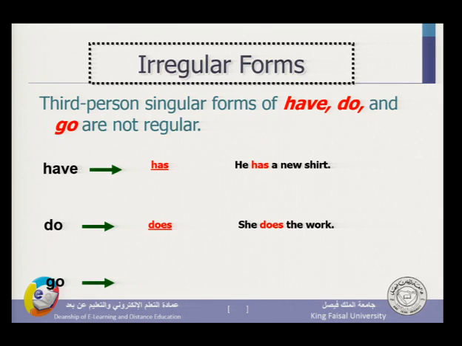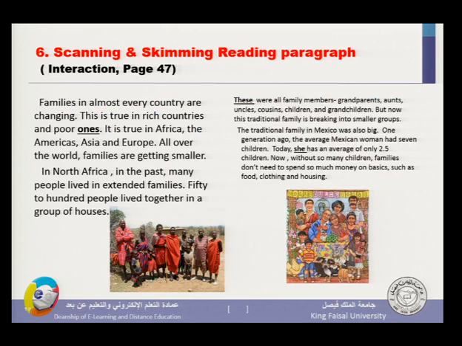Notice, have becomes has if it is preceded by he or she or it. So I say he has a new shirt. Do becomes does if it is with he, she and it. She does the work, or he does the work. Okay? Go becomes goes. He goes to school. With he, she and it, the have becomes has, the do becomes does, and the main verb like go or eat or whatsoever it is, it becomes goes, just adding the S.